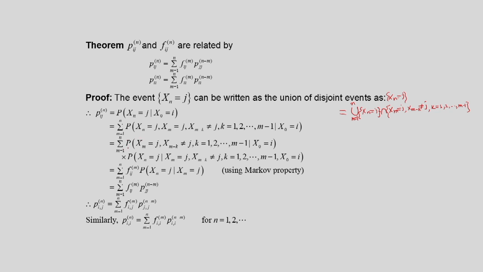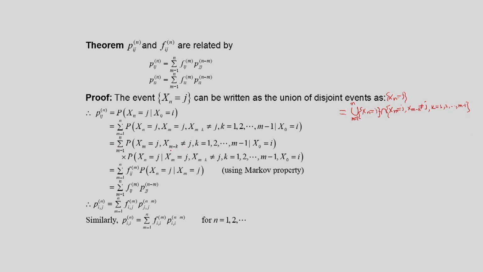So this is the sum of the probabilities with m going from 1 to n of X_n is equal to j, X_m is equal to j, X_(m-k) is not equal to j, k is equal to 1, 2 up to m minus 1, given that X_0 is equal to i. Essentially we are writing the probability of this event given X_0 is equal to i.